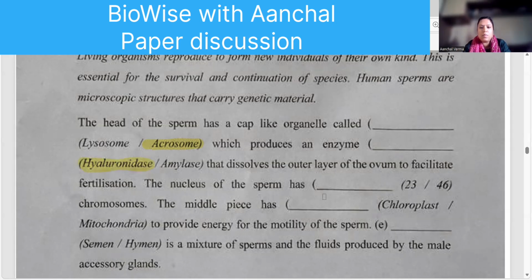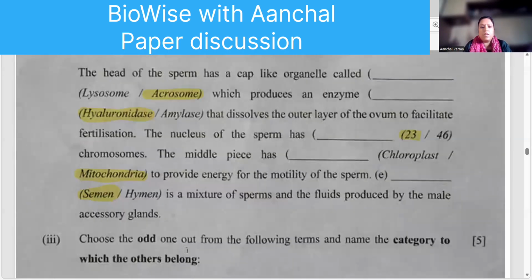The nucleus of the sperm has got 23 chromosomes. The middle piece has got mitochondria and semen. This is the right answer.